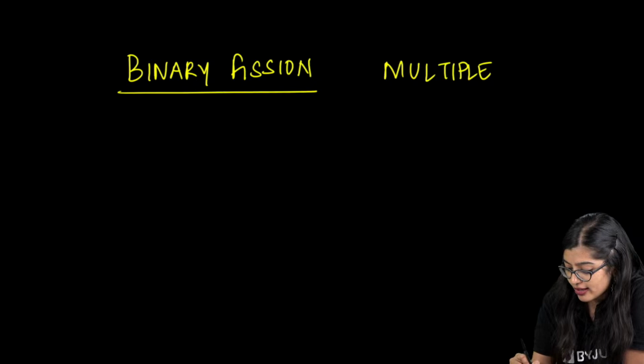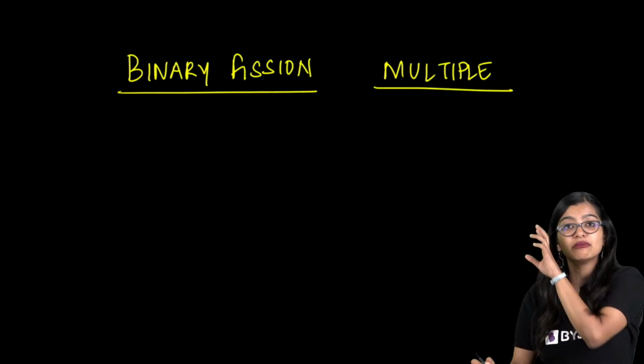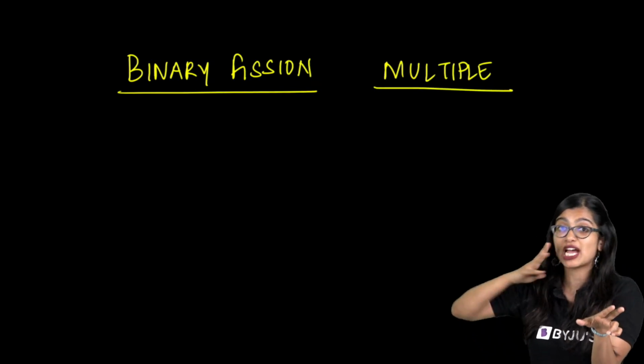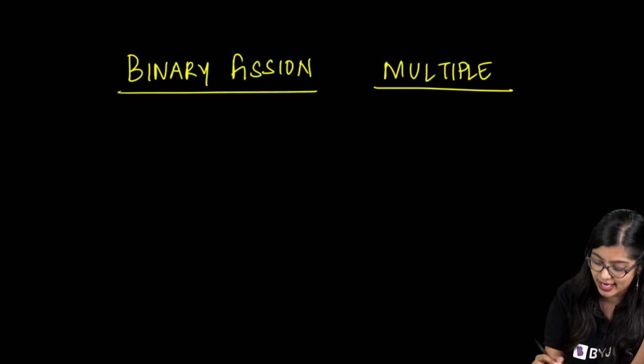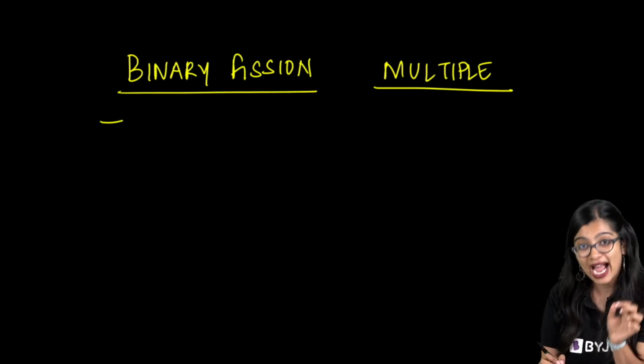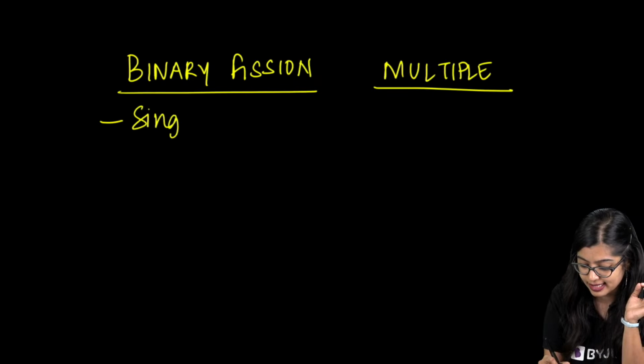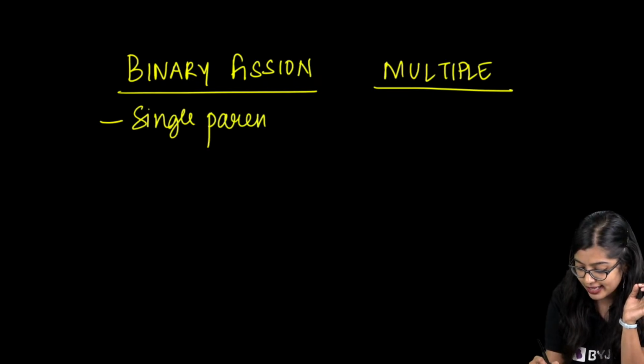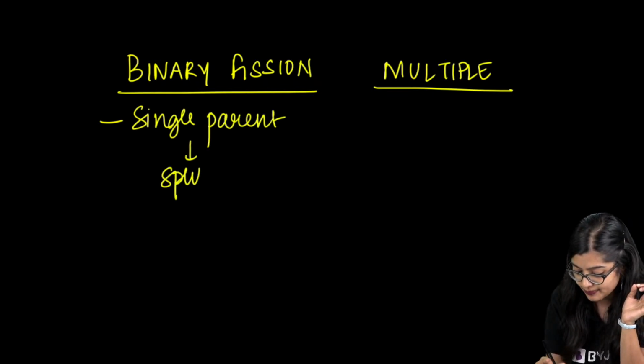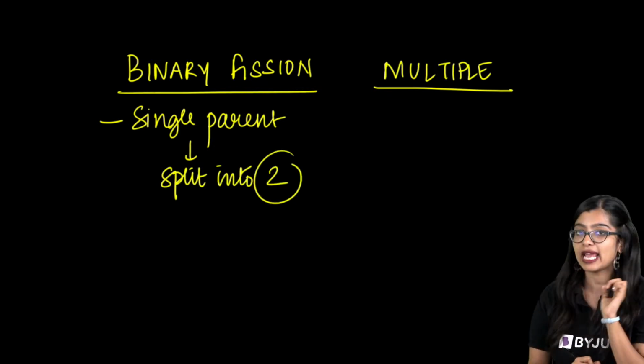Now, for those of you who are confused about this, I am taking all the questions for which I don't have any questions to support me. That's why I'm explaining these things. Binary fission is when there is a single parent, and this will split into two. So you will get two offsprings at the end of it.